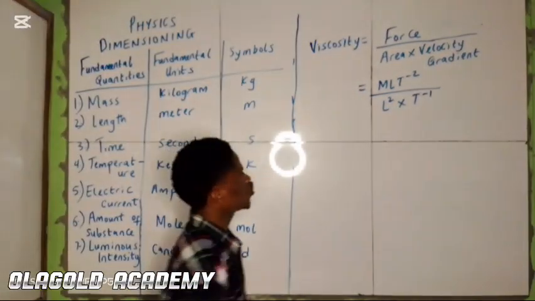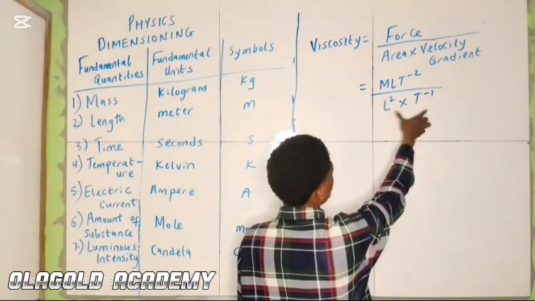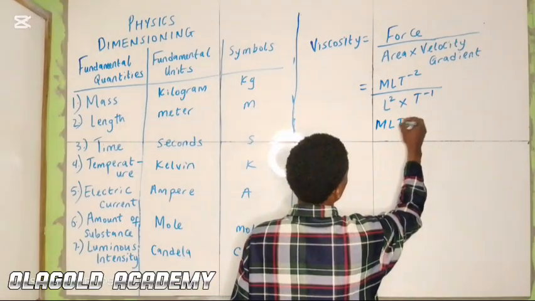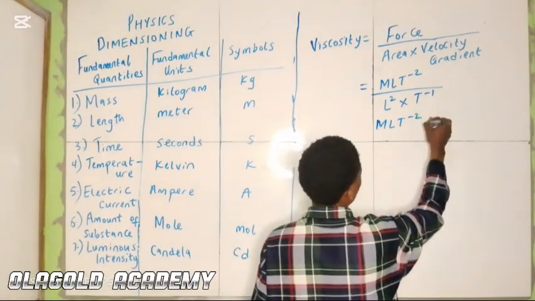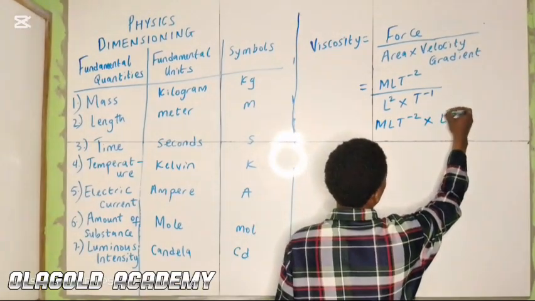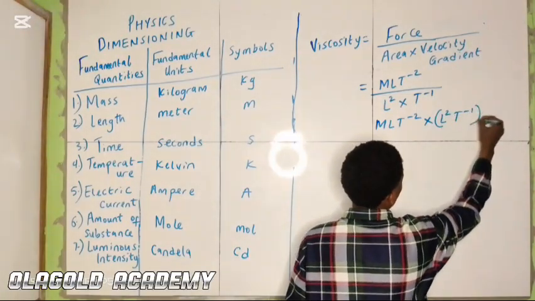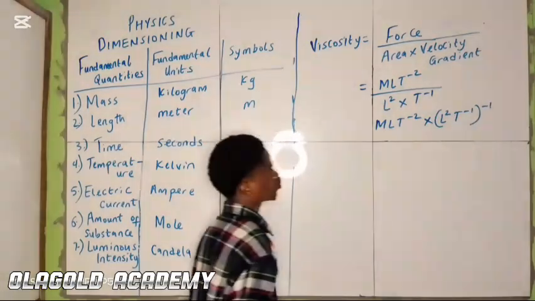If we take the inverse of this, it becomes MLT^-2 multiplied by L^2 T^-1 raised to the power minus 1.